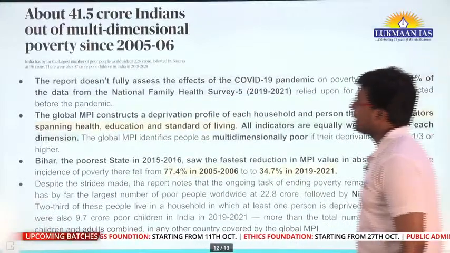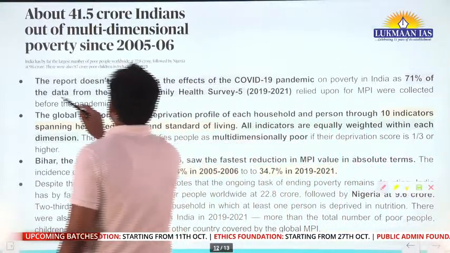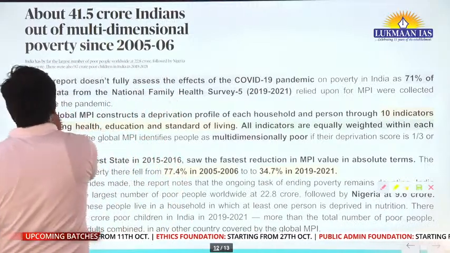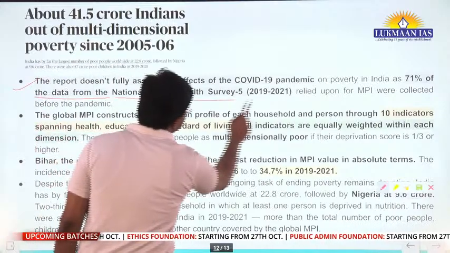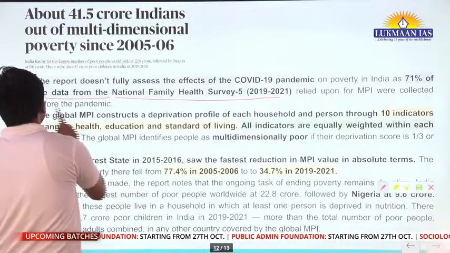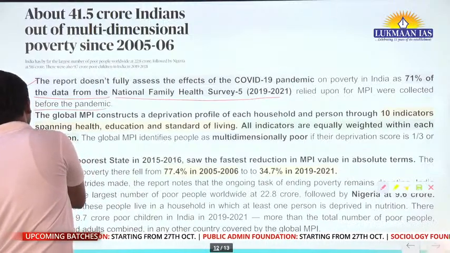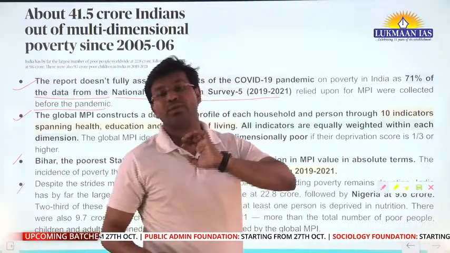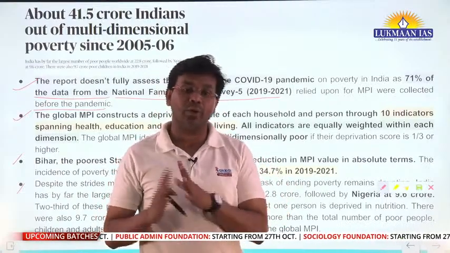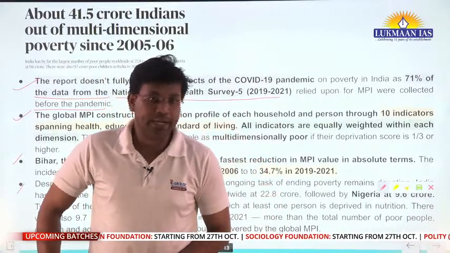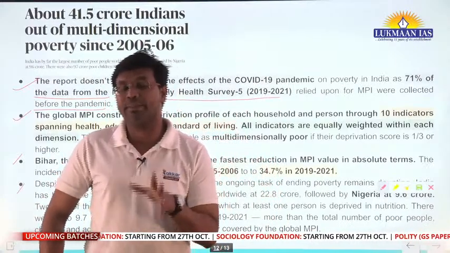Then, the report does not fully assess the effects of the COVID-19 pandemic on poverty in India. 71% of the data from the National Family Health Survey relied upon for MPI were collected before the pandemic. So in this particular report, they have used the majority of the data from before the pandemic time. They have not taken the data of the pandemic year.